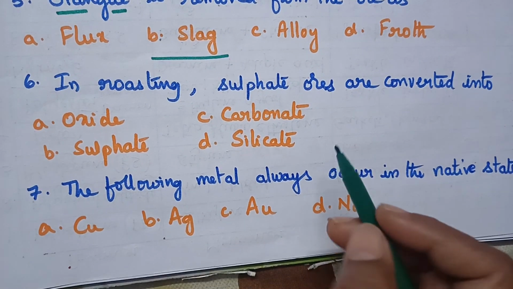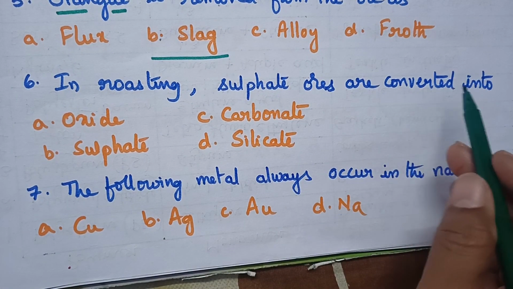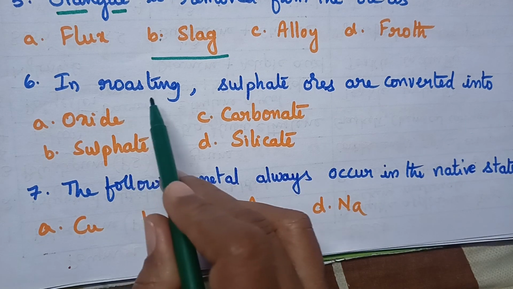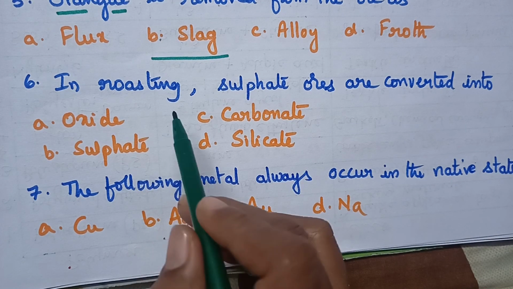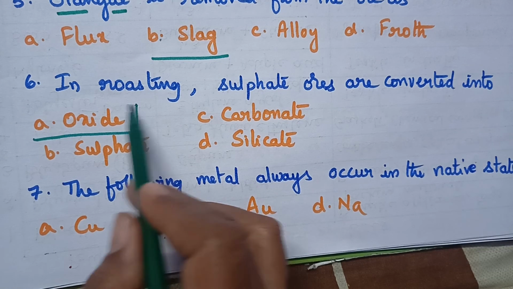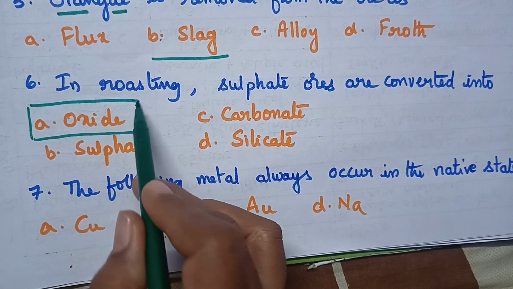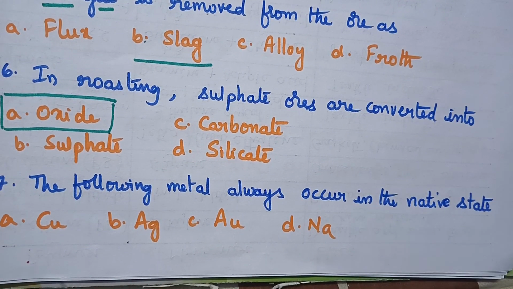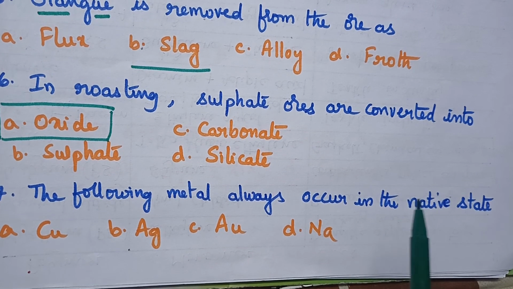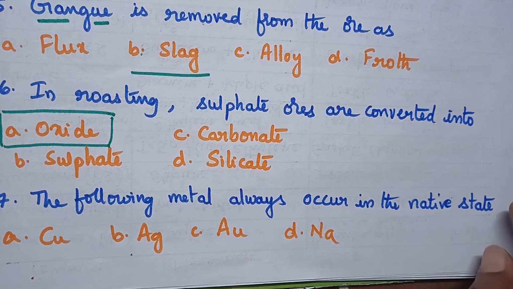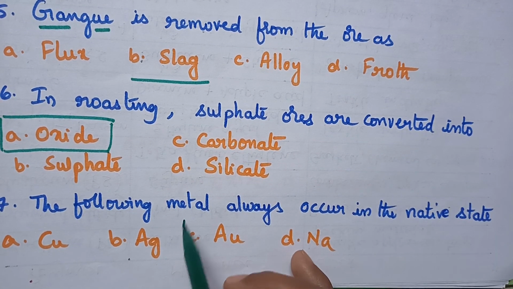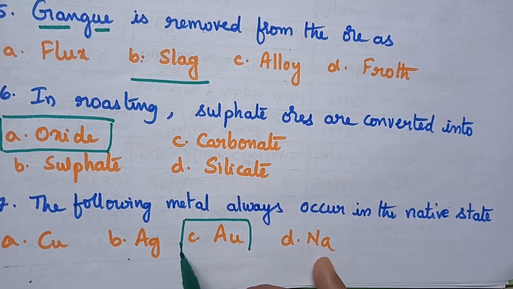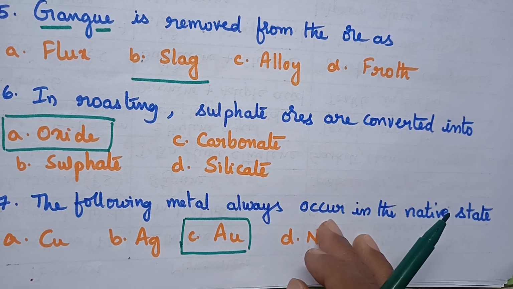In roasting, sulfide ores are converted into. So during the roasting process, what happens? The sulfide ores are converted into the corresponding oxides, and hence option A is the right answer. Which of the following metals always occurs in the native state? In general, metals are available in the combined state except gold. So gold is available in the native state. So option C is the right answer.